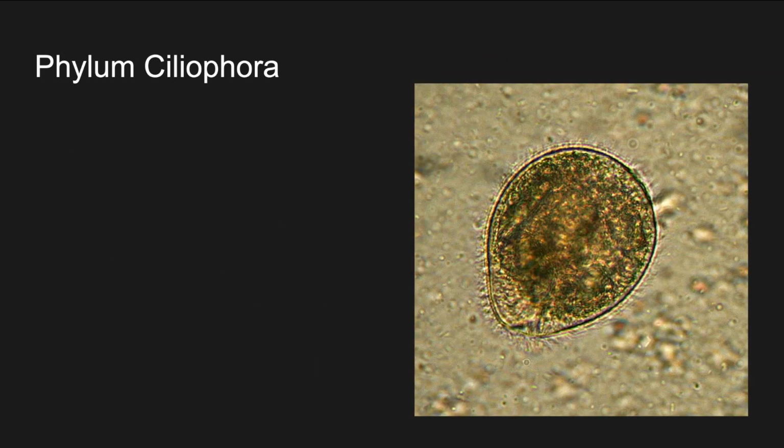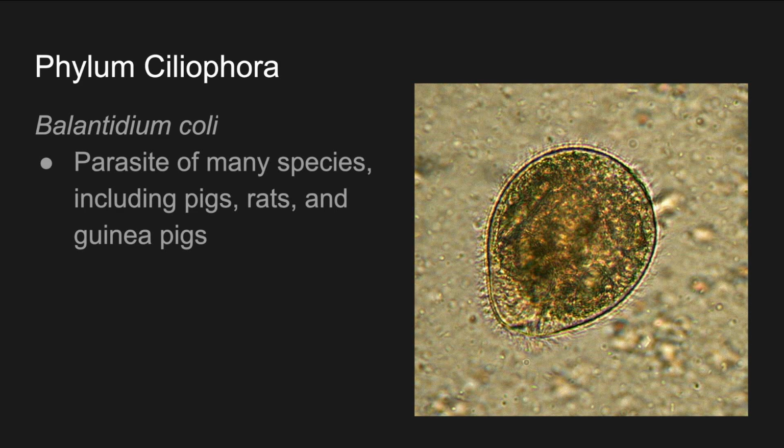All right, so here's another example of a ciliate. We've got Balantidium coli. It's a parasite of many species, including pigs, rats, and guinea pigs. And it causes dysentery in humans. So it wasn't just the Sarcodine in genus Entamoeba. We've also got this one causing dysentery. Again, you've got to be careful what water you drink.